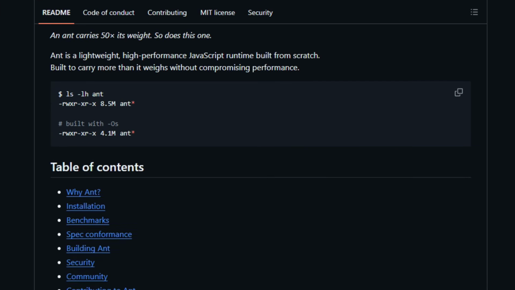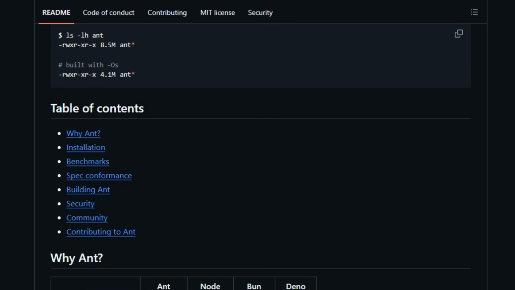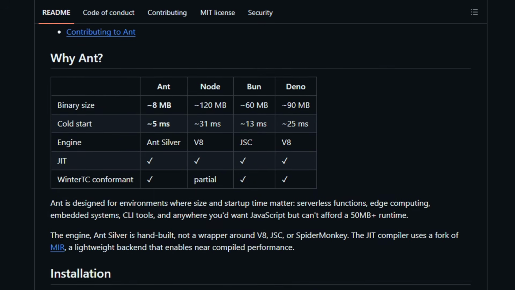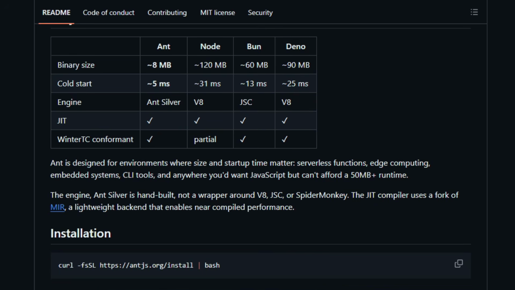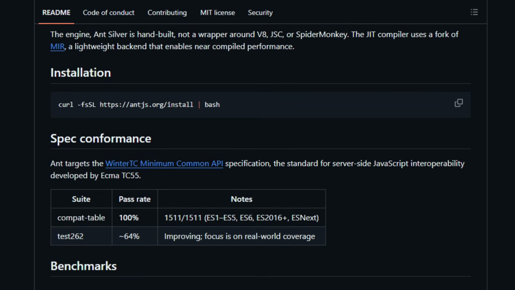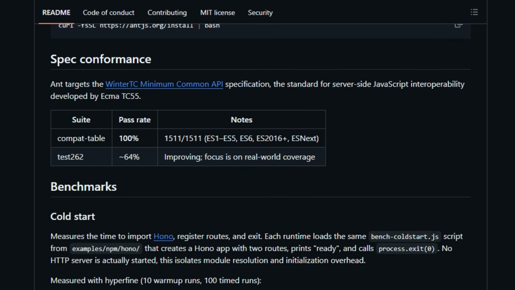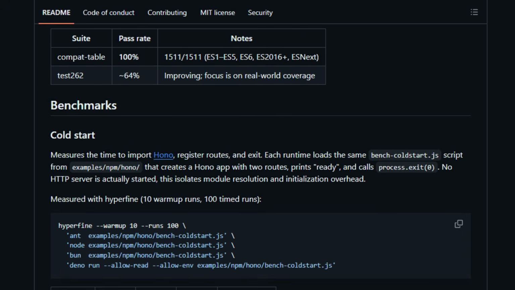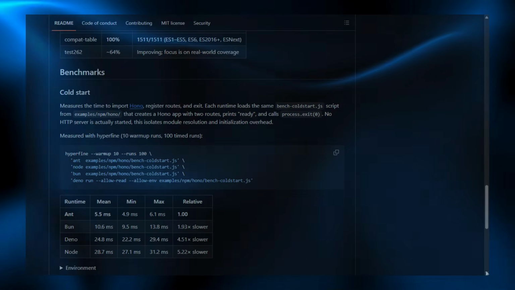The whole runtime ships as a binary of around 9 megabytes with a cold start near 5 milliseconds. That makes it a fit for serverless functions, edge computing, embedded systems, and CLI tools. It targets the WinterTC minimum common API for server-side JavaScript, so standard code runs as expected. Install it and run your JavaScript lean.